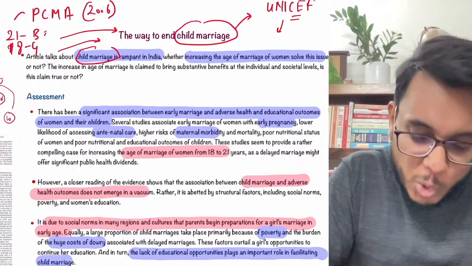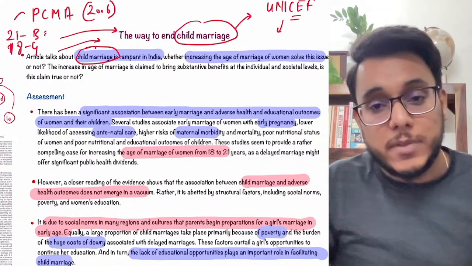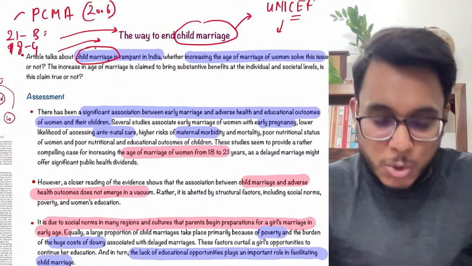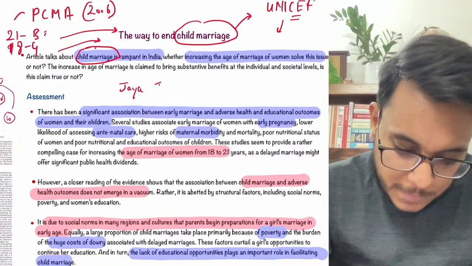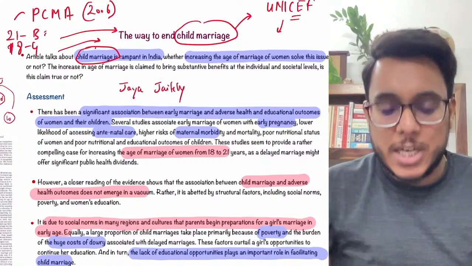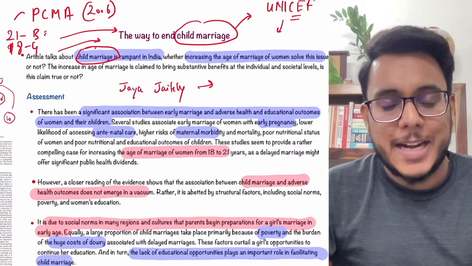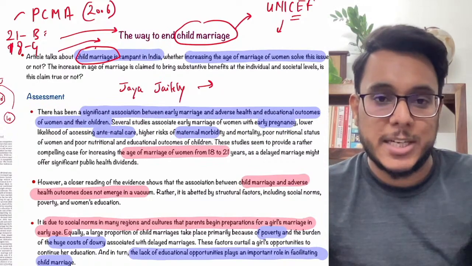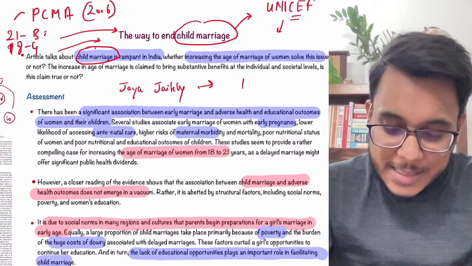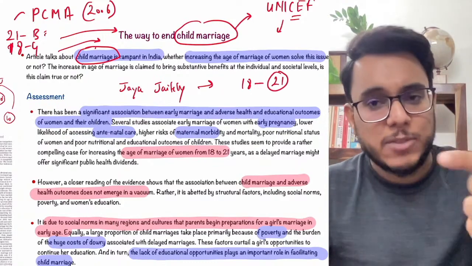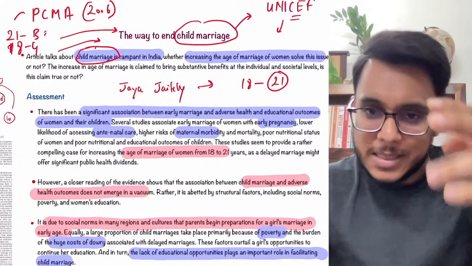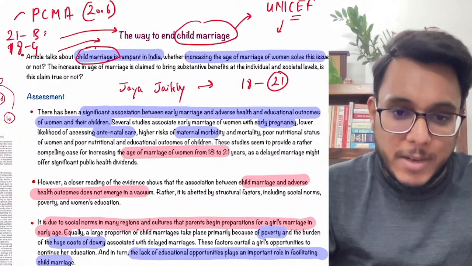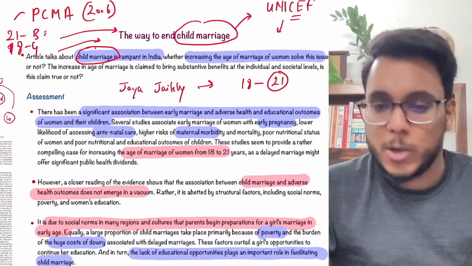Now guys, child marriages are rampant in India. It is a very big problem. And what is the solution for child marriage? Last year there was a commission, I'll tell you the name, the Jaya Jaitley Commission. Now the Jaya Jaitley Commission recommended to the government of India that we need to increase the legal age of marriage for girls. So right now it is 18, let's increase it from 18 to 21 years. If the legal age for marriage for girls increases to 21 years, child marriages in India will reduce. So this was something that was suggested. Government even tried to bring an amendment on this particular suggestion.